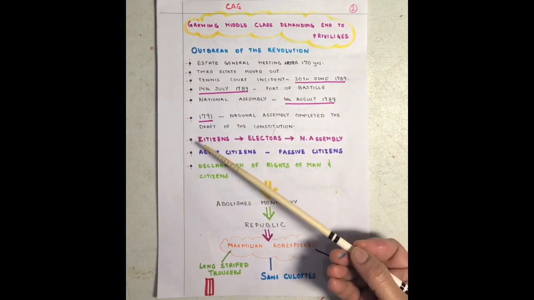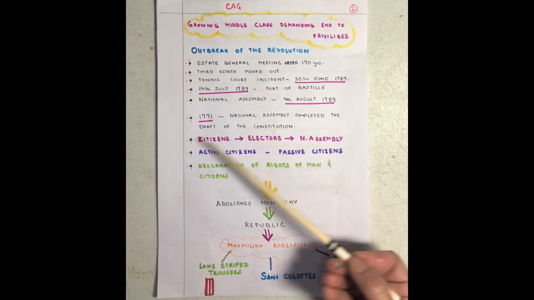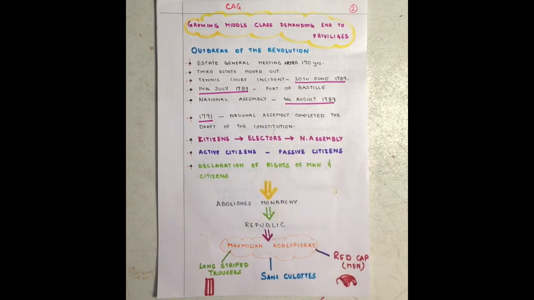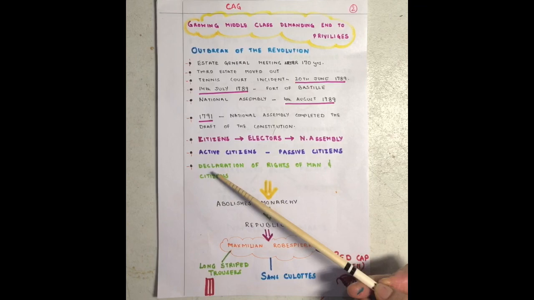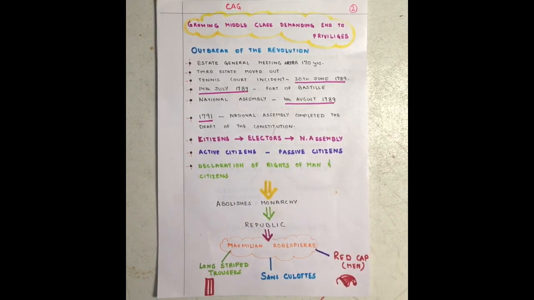You should see this. In 1791, it completed its drafting of the constitution and gave it to France. But there were many points in the constitution which were good, and bad for some. It actually divided the people into active and passive citizens. It's a very, very important point, because there is a question related in NCERT to the women.